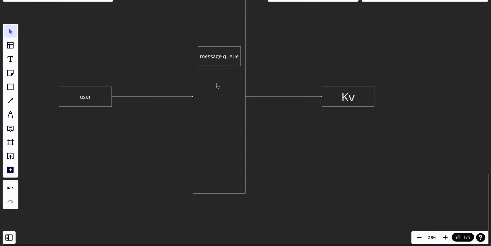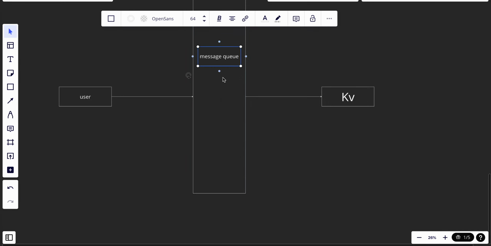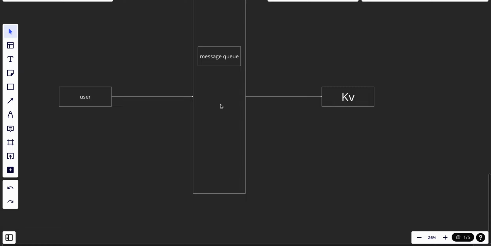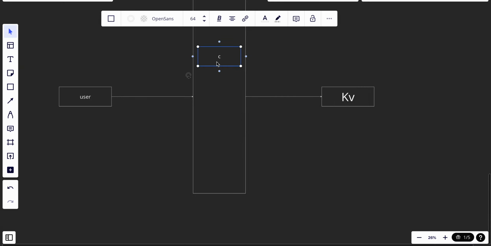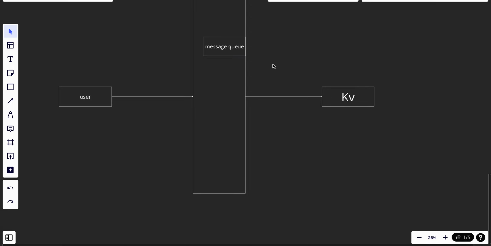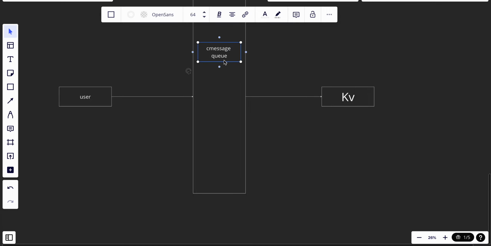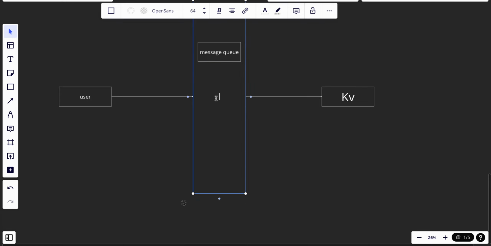Let's say that we have 3. Let's make this one in the middle and copy it.